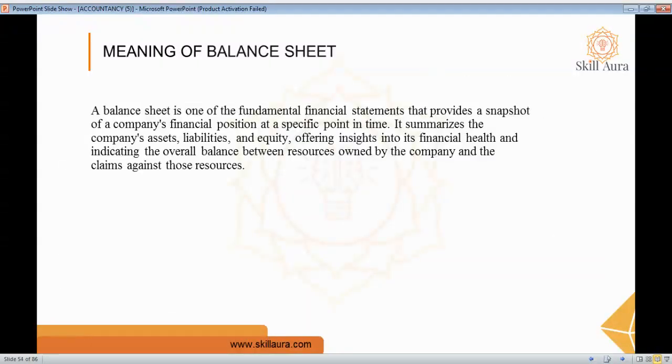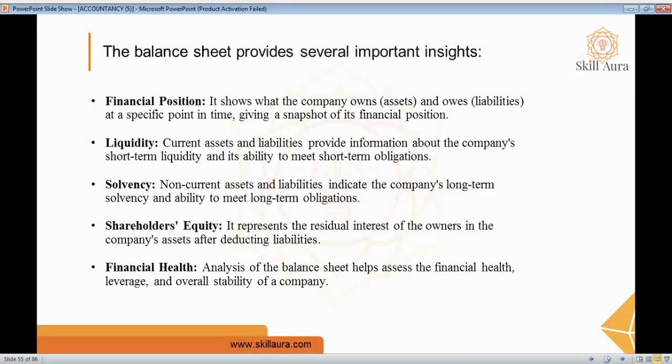Balance sheet. We know the meaning of a balance sheet. It's nothing but a snapshot of a company's financial position at a specific point in time, and it includes assets, liabilities, and equities, offering insight into the financial health and indicating the overall balance between resources owned by the company and claims against those resources. And this balance sheet has several important insights: first is financial position, then liquidity, solvency, shareholder equity, and financial health.